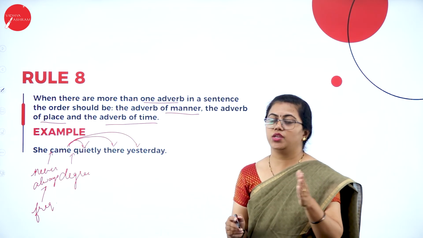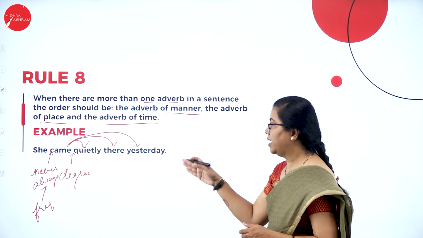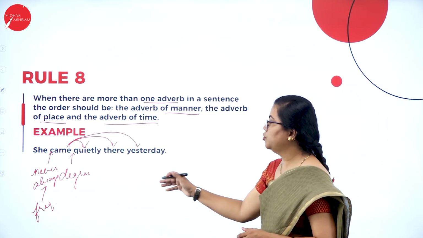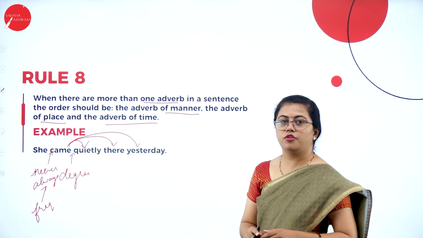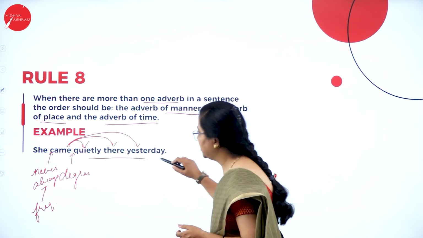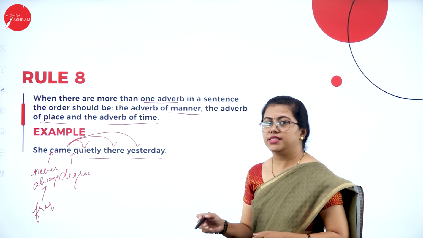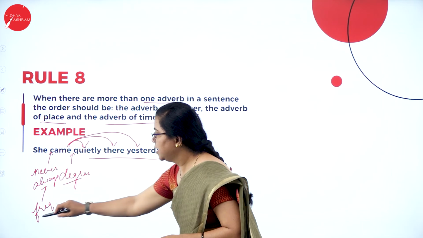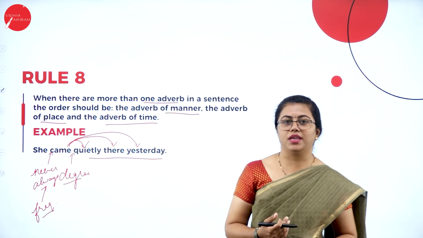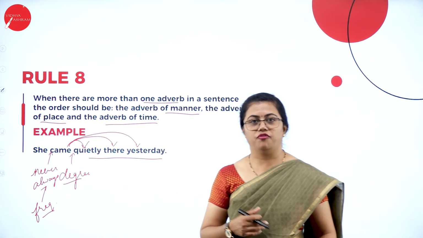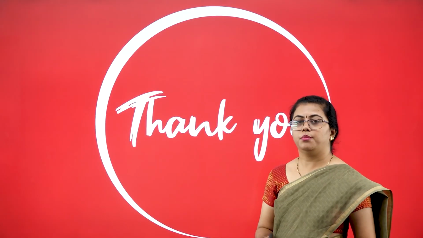You add the adverb of degree, then you go with the adverb of manner, then the adverb of place, then the adverb of time. Most commonly these three adverbs are used together. The other two are used very rarely in the same sentence. All the adverbs coming in one sentence is actually very rare. So this was rule number 8.